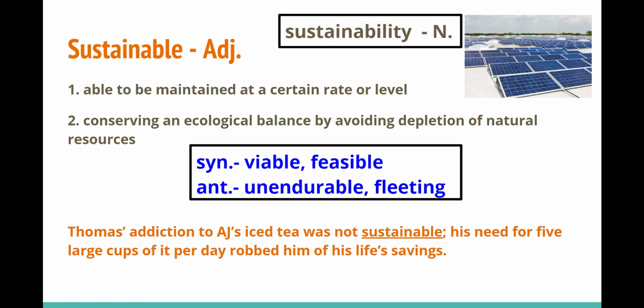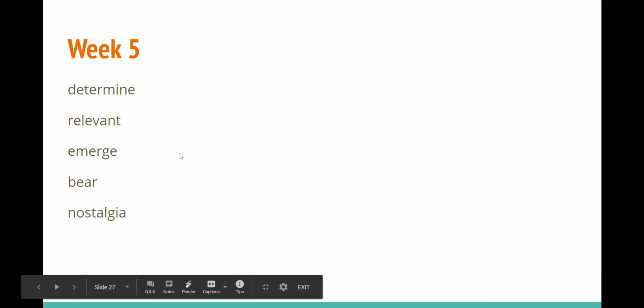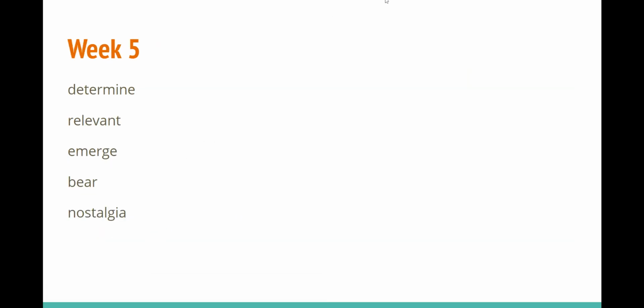What kind of way to live? A sustainable way to live. Notice that I'm using the word sustainable to describe the way to live. Thomas's addiction to AJ's iced tea was not sustainable. His need for large cups of it per day robbed him of his life savings. Sustainable. That is the end of week 4 vocabulary.